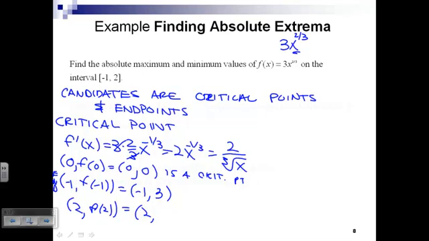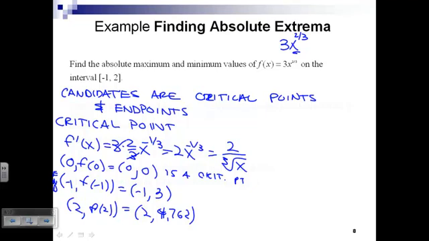The cube root of 4 is 1.59. Multiply that by 3 for me. 4.76. Okay, I got 4.76 over here, and then what do you got? 4.76. So there are the candidates for absolute maximum and minimum.